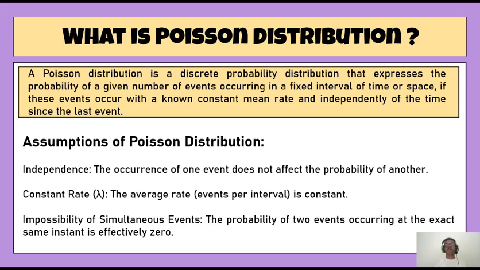Impossibility of simultaneous events: the probability of two events occurring at the exact same instant is effectively 0. This is an assumption which is less discussed, but the first two assumptions are really something to be taken care of and might often get violated. In that case, our computed probabilities might not give reasonably reliable results.